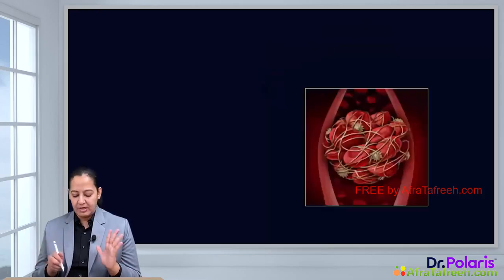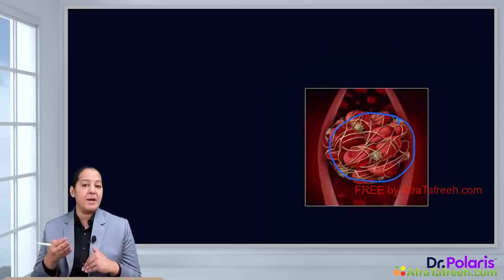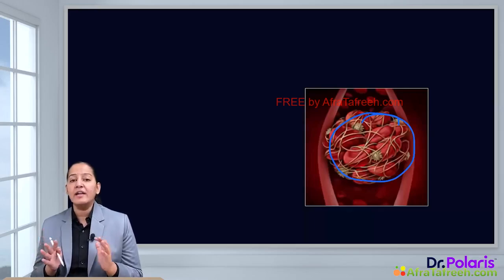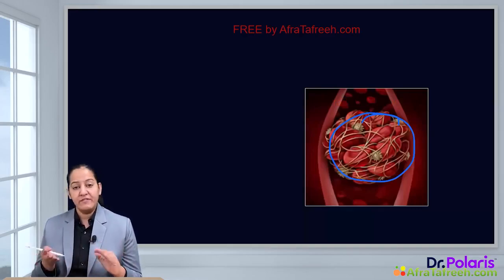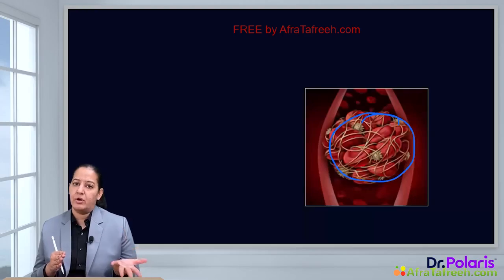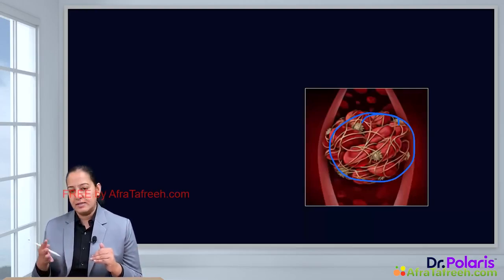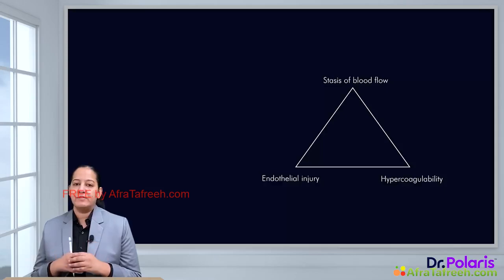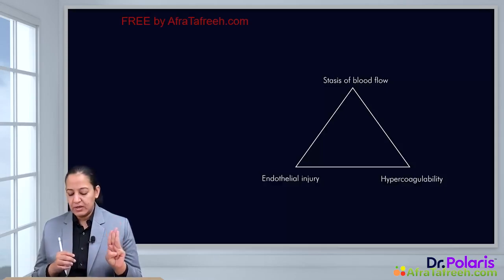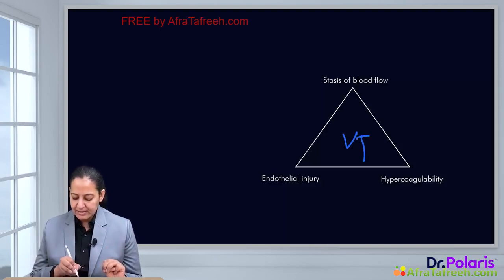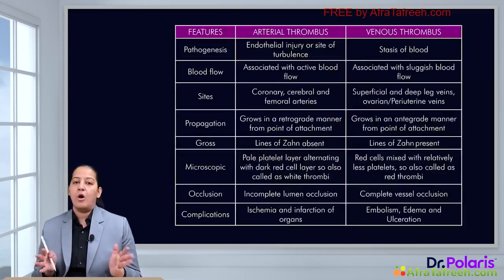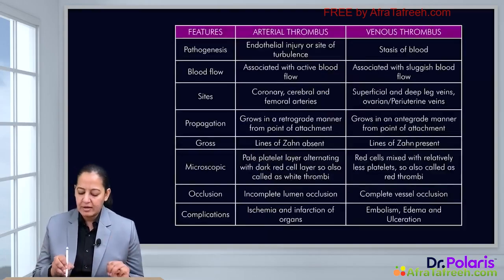Thrombosis is formation of a clot, the primary and secondary, that is platelet clot and coagulation factor clot, in an uninjured blood vessel, in an uninjured circulatory system. There is no injury. If it occurs after injury, it is hemostasis, that is physiological. But without injury, it is pathological, it is a disease, it is known as thrombosis. So that is the definition of thrombosis. Coming to pathophysiology, there are three things known as Virchow's triad, that is endothelial injury, stasis of the blood flow and hypercoagulability. Now coming to the types, there are two types of thrombus, arterial thrombus and venous.